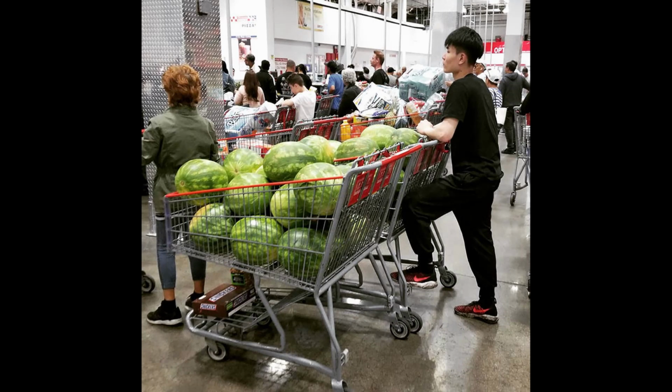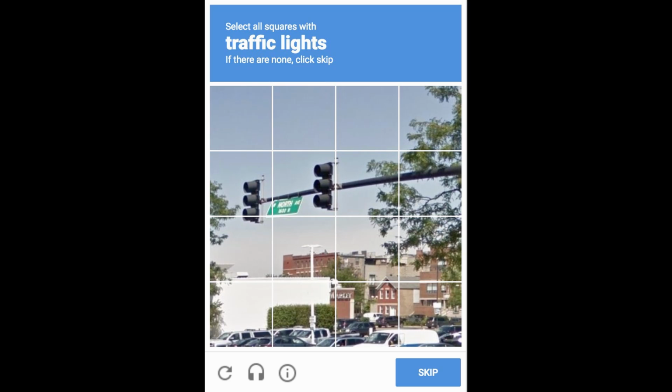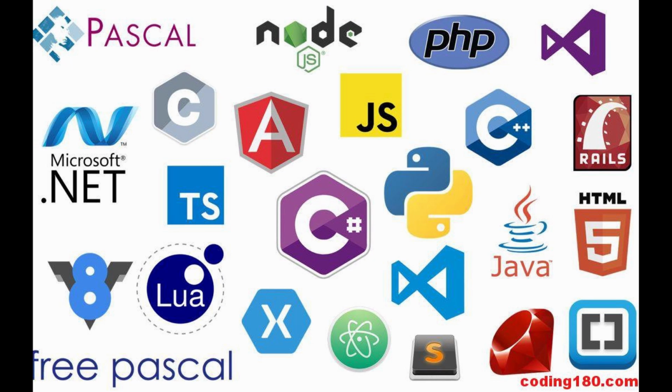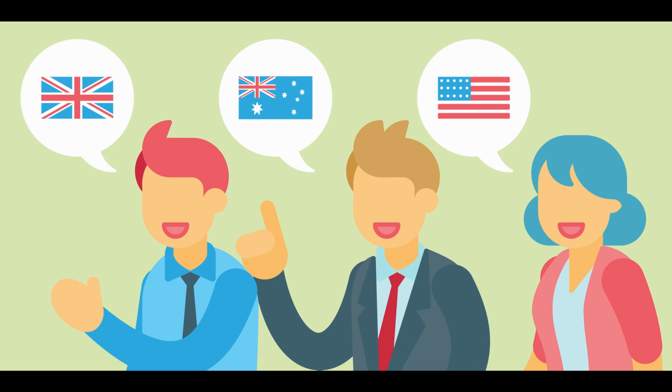CAPTCHAs were invented to block spammy software from posting comments on pages or purchasing excess items at once. The most common form of CAPTCHA is an image with several distorted letters. It is also common to choose from a variety of images where you need to select a common theme like traffic lights, crosswalks, etc. The internet and computers are actually made up of a unique coding language. Computers find it difficult to understand human languages because of the strange and intricate rules they follow, along with the accents that humans use.